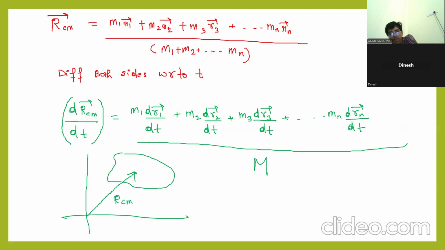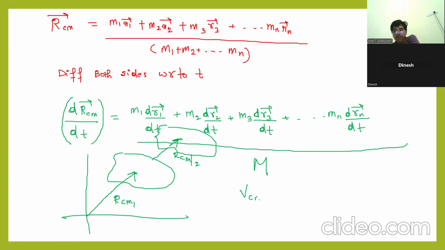Initially the system is here, after that it moves here, then the center of mass moves. The new position vector is R2 now. So there is a change in the position. This is known as the velocity of the center of mass.